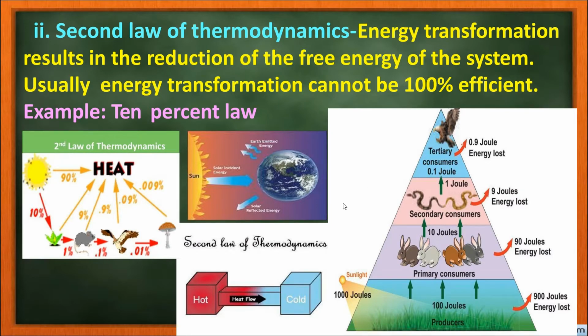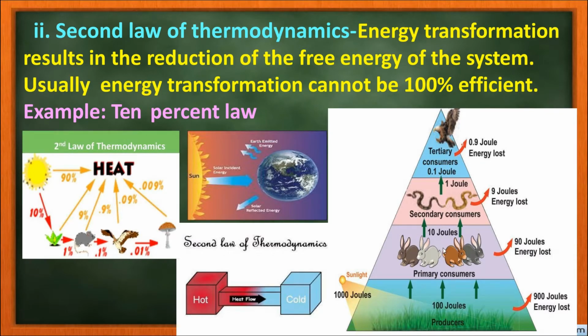For example, the amount of energy supplied by the sunlight is 1000 joules, but when it is fixed in the biomass of the producers, only 100 joules of energy will be consumed by the primary consumers, and the remaining 900 joules of energy will be lost for their survival and physiological activities in the first trophic level itself.